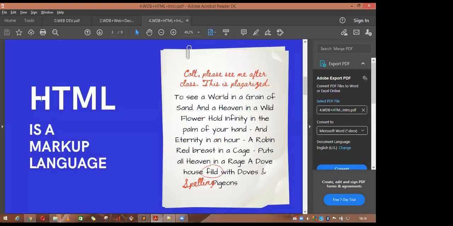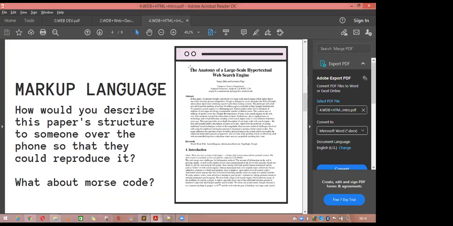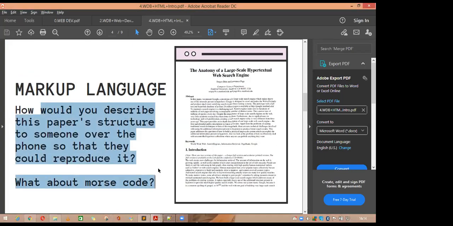HTML is HyperText Markup Language. Whatever you are doing in LaTeX can also be done by using HTML. This is also a markup language. LaTeX is also a markup language, and whatever you can do in Word can also be done using HTML.